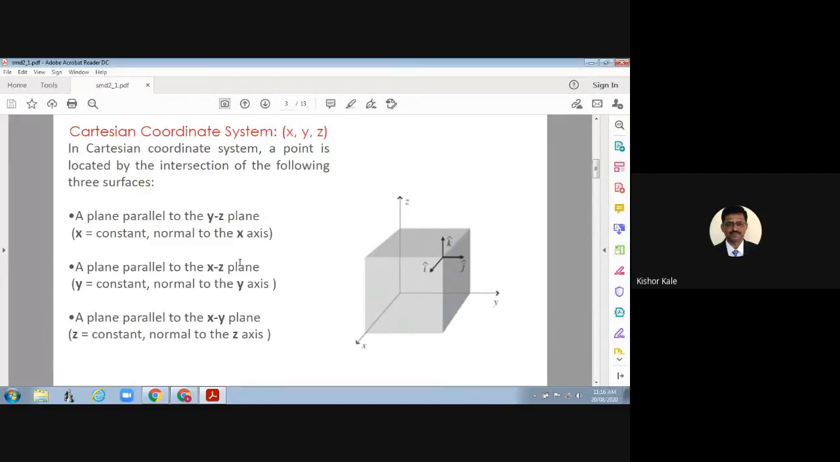We'll start with the Cartesian coordinate system. It is also called the rectangular coordinate system. Inputs would be in the form of x, y, and z. In the Cartesian coordinate system, a point is located by the intersection of the following three surfaces. First, a plane parallel to the YZ plane. The intersection of the YZ plane is nothing but the x-axis, normal to the x-axis. That means the YZ plane can move along the x-axis. Are you able to visualize it? This is the YZ plane, it can move along the x-axis. Is it okay?